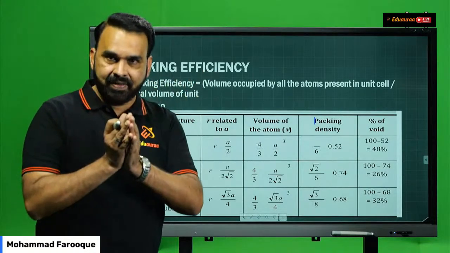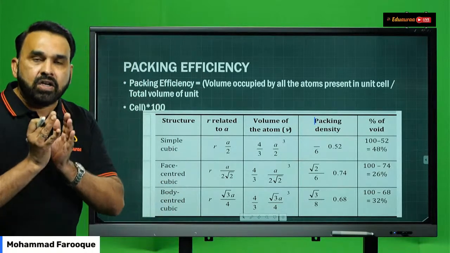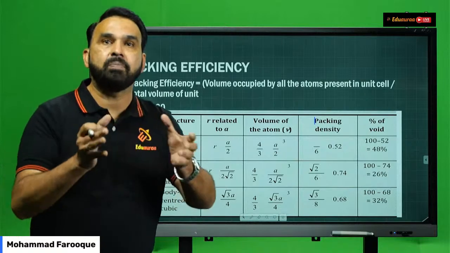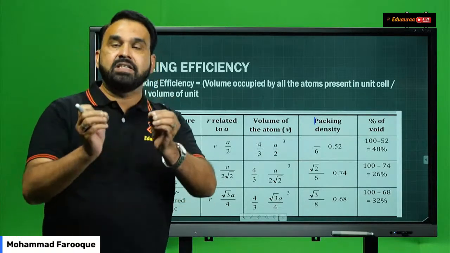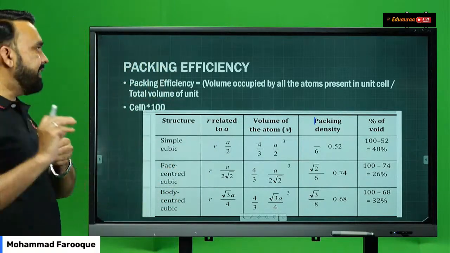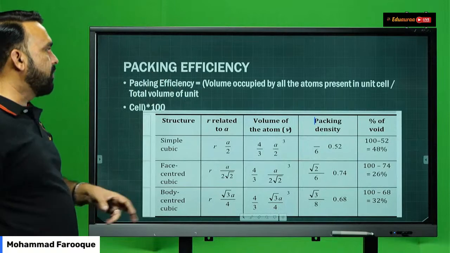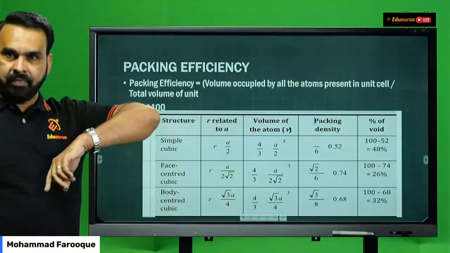But the packing efficiency in cubic crystal solids is not 100%. How is packing efficiency calculated? The packing efficiency is equal to the volume occupied by all the atoms present in the unit cell.